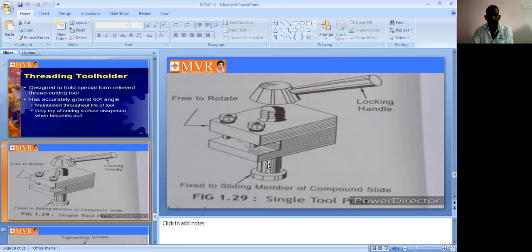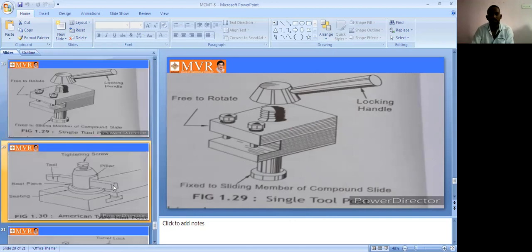In the single tool post, the tool is placed singly, so we call it a single tool post. This locking handle is used for tightening and loosening. This one is free to rotate, and you can use it for rotating. It is a sliding member of the compound slide. In this one, only one cutting tool can be fixed and held.